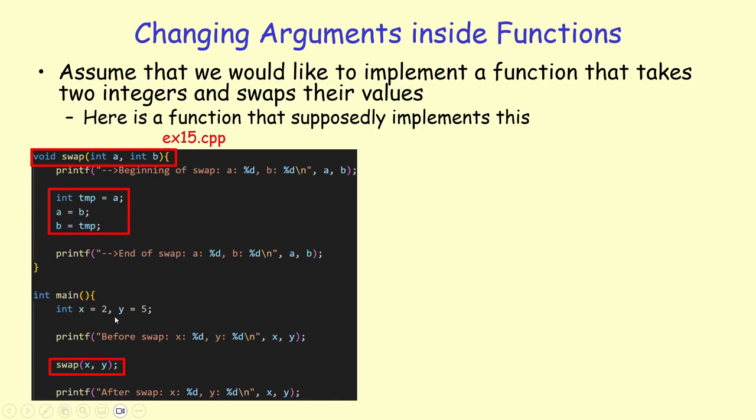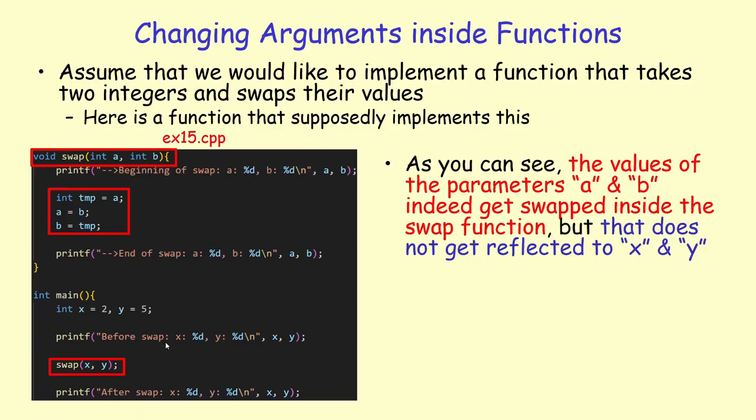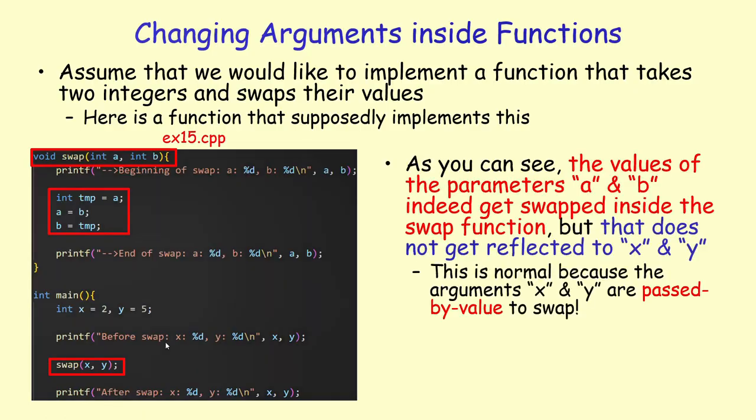But the question is, just because you swap the values inside the function, do they get reflected into the caller's context? In main, which is the caller, I have two variables, x and y, with the values of 2 and 5, and I'm calling swap. And when I return from this function, you'll see that the values of x and y do not change, because this is all to do with the pass by value convention.